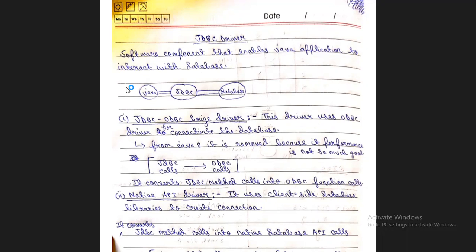So the first type of driver is the JDBC ODBC bridge driver. Now, what is this? This driver uses an ODBC driver for communication or connection to the database.